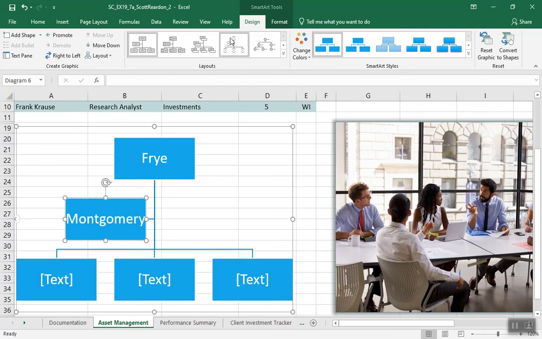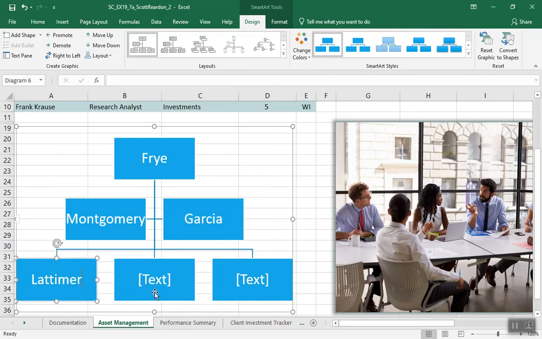Okie dokie. That would be add shape up here. So we're talking about levels in our organization. So we have like a CEO, and down here is maybe a CFO or a COO, Chief Operations Officer, something like that. So second shape, all right, and this person's going to be Garcia. In the bottom row, add Latimer, and then we're going to put in Gao, pardon me if I butchered that name, and Kraus. Okay, so that's our organizational chart for our little company for asset management.